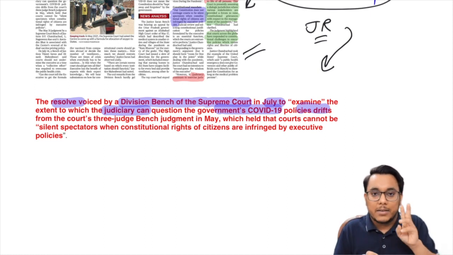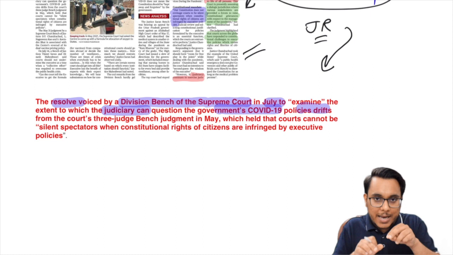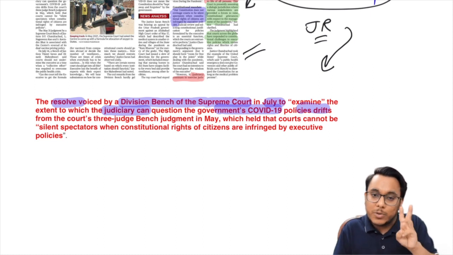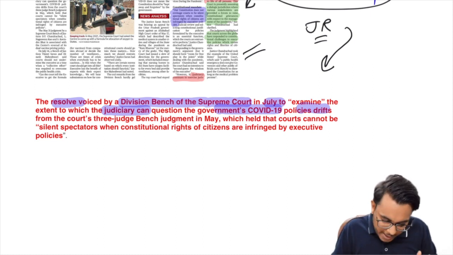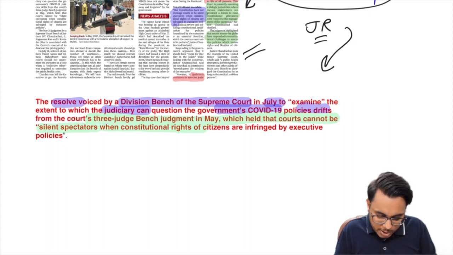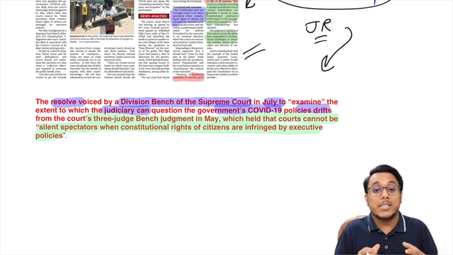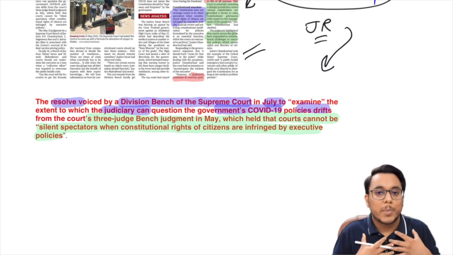And guys, there were 3 judges on the bench. In this matter there are 2, earlier there were 3 judges. So it was said by the 3 judge bench in the month of May that the courts cannot be silent spectators when the constitutional rights of the citizens are infringed by the executive policies. So guys, when the oxygen is not there, court cannot be the silent spectator.